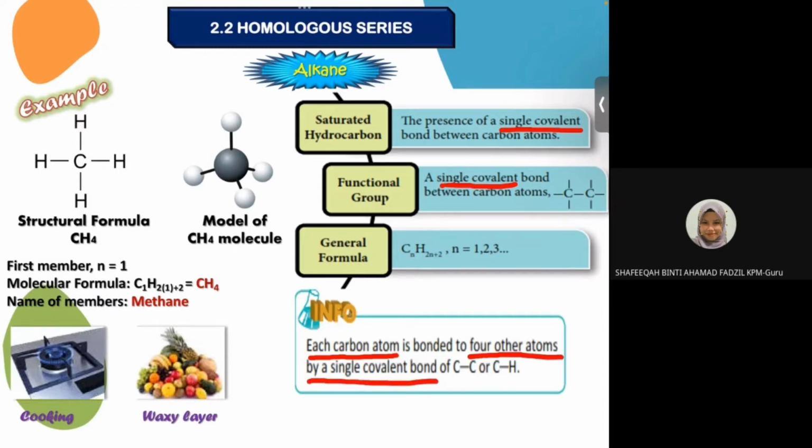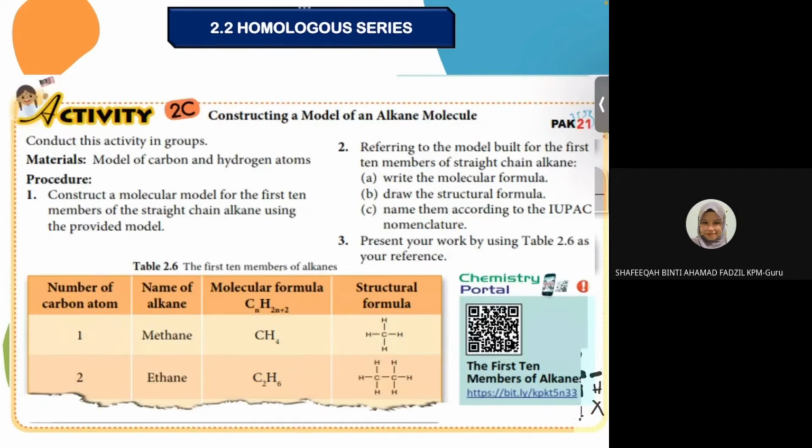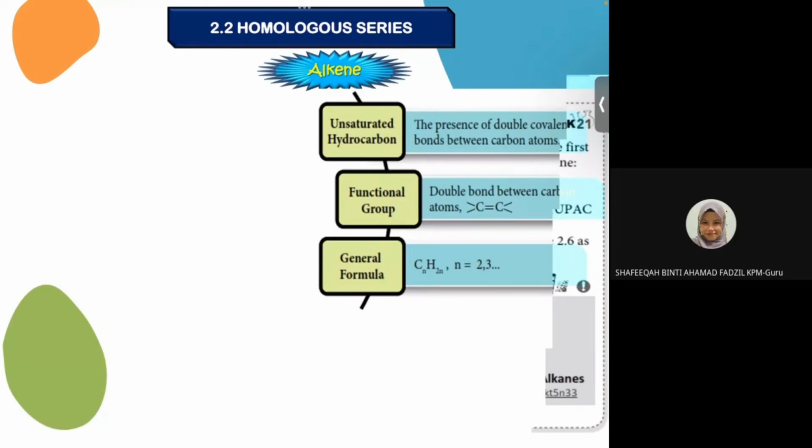Okay, kalau contoh you draw macam ni, 1, 2, 3, 4, 5. Adalah sometimes. Bukanlah semua orang. Tapi some of you akan draw like this lah. Okay, this is wrong. Okay, so ingat, one carbon atom only can hold 4 single covalent bond. Okay, go to the next one.